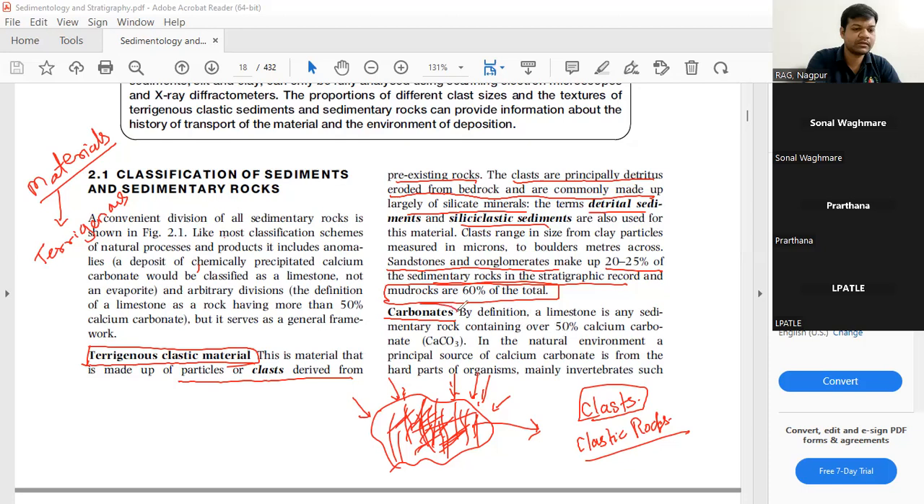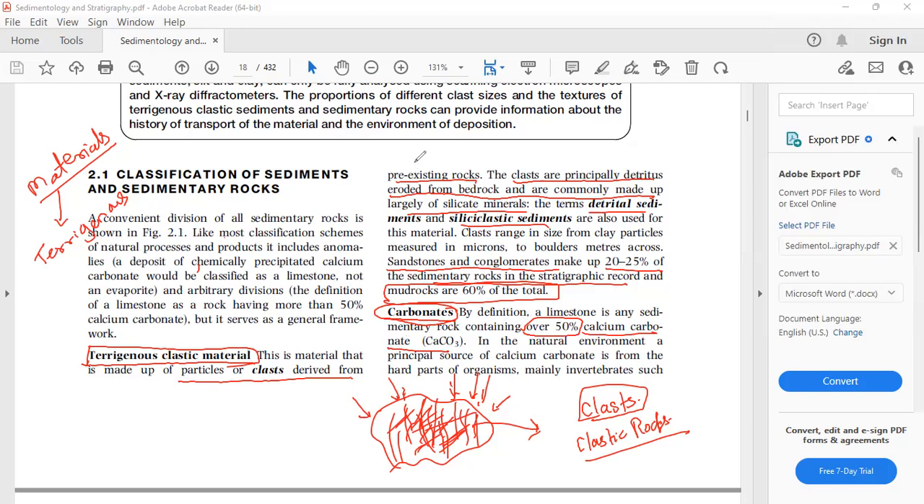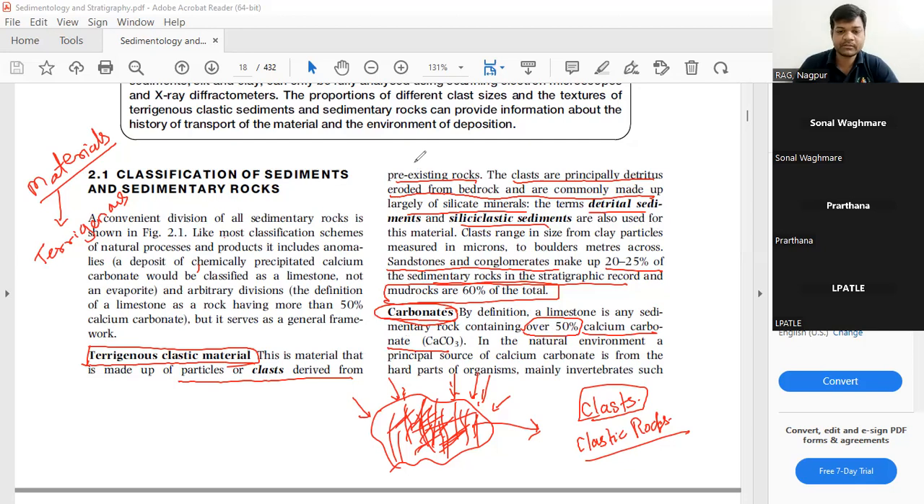Carbonate means it contains calcium carbonate, CaCO3. A rock or particle which contains a far larger amount of CaCO3, over 50%. It should have more than 50% CaCO3. For example, limestone. If there is a limestone, that limestone contains more than 50% of calcium carbonate.